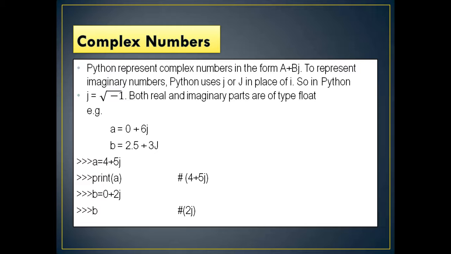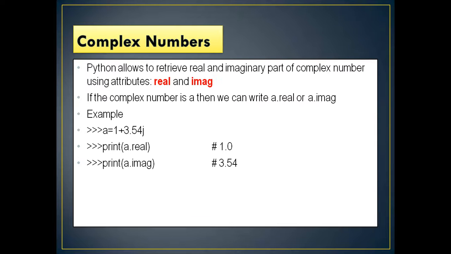Suppose a equal to 0 plus 6j, 0 is the real part and 6 is the imaginary part. Similarly, if b equal to 2.5 plus 3j, the real part is 2.5 and the imaginary part is 3. Suppose I write a equal to 4 plus 5j, and if I write print a, it will print 4 plus 5j. b equal to 0 plus 2j, print b, it will not print 0, it only prints the imaginary part as 2j.